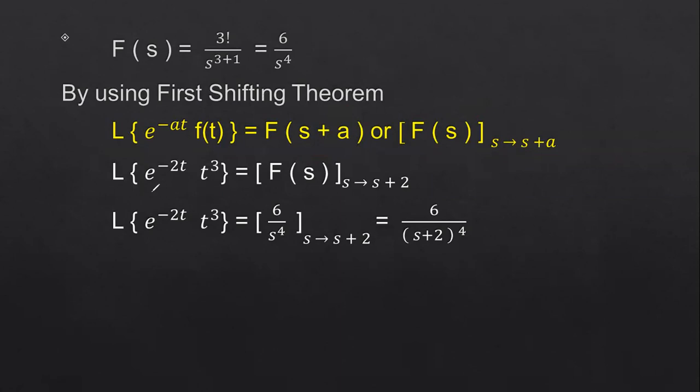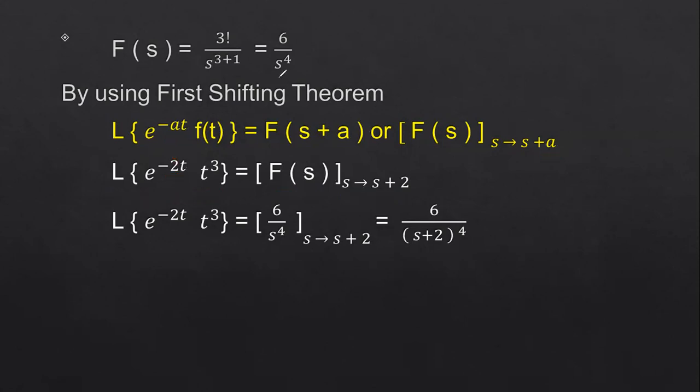So we have to find out Laplace transform of e power minus 2t into t cube. That is equal to F of s function where s is shifted by s plus 2. Why? Because in place of a, we have the value 2. So that's why s tends to s plus 2. It is shifted by s plus 2 times.